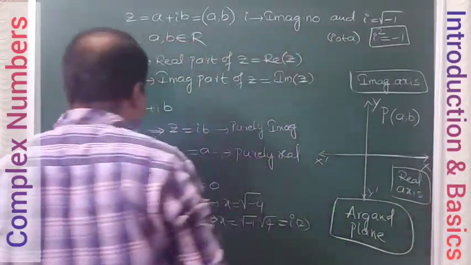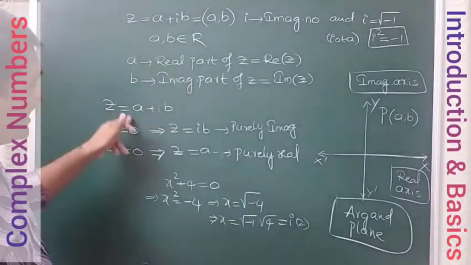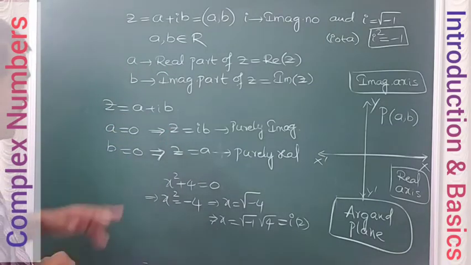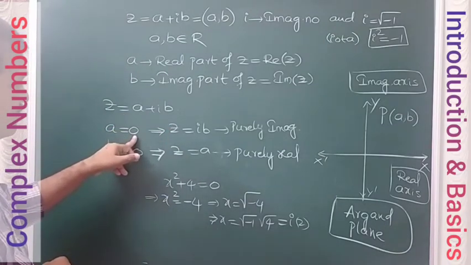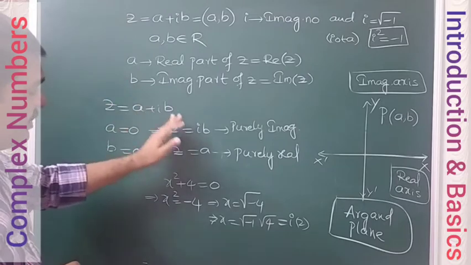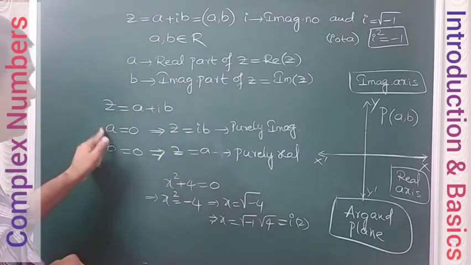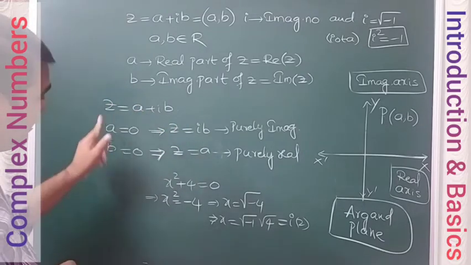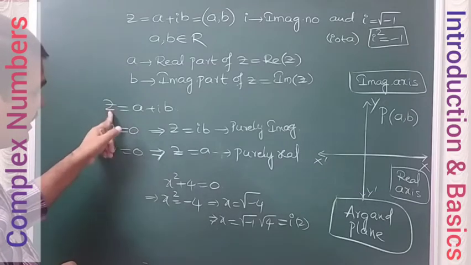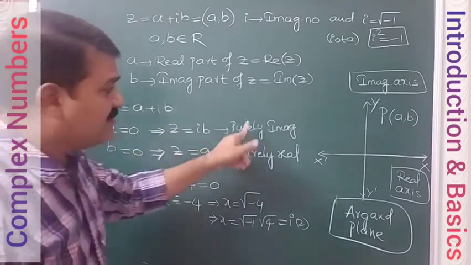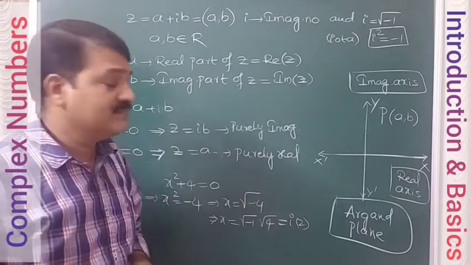So in the complex number Z is equal to a plus ib, if a is 0, then Z is equal to ib. It means the real part is 0. So if the real part is absent, then the complex number is called purely imaginary.